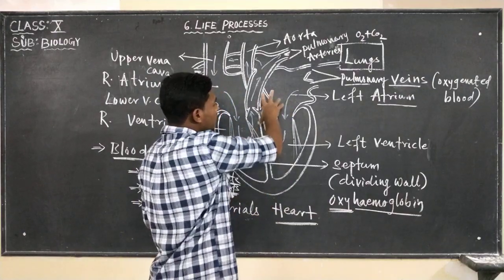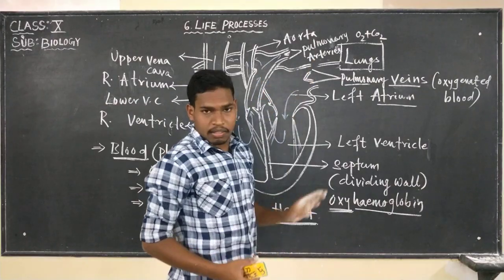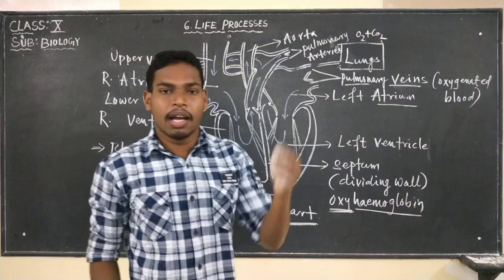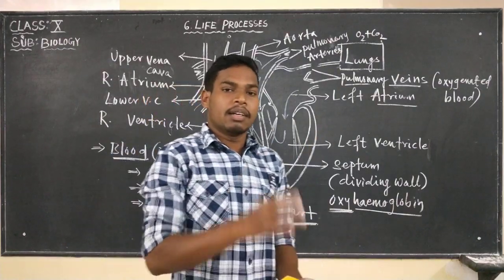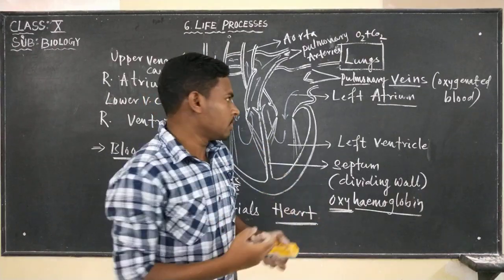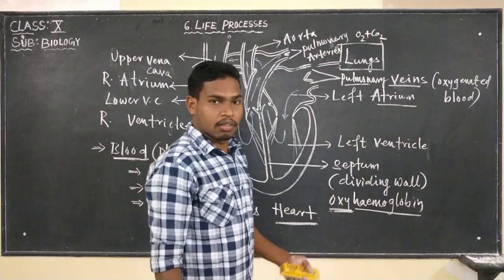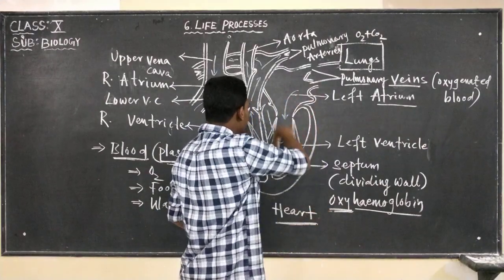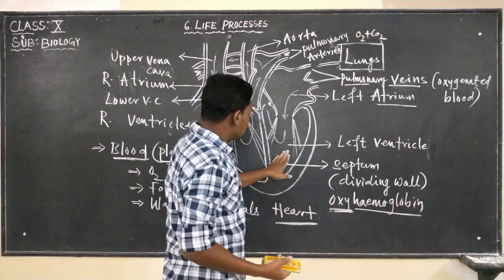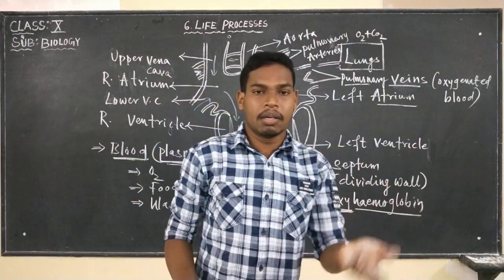So here the deoxygenated blood goes to the lungs. Why? For oxygenation. Carbon dioxide gets removed, and oxygen gets attached to the blood. That's why we call it oxyhemoglobin. Again, the blood from this chamber comes to this chamber, and from here it goes to the aorta and is supplied to all our body parts.